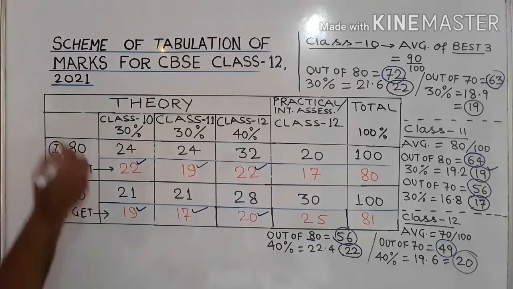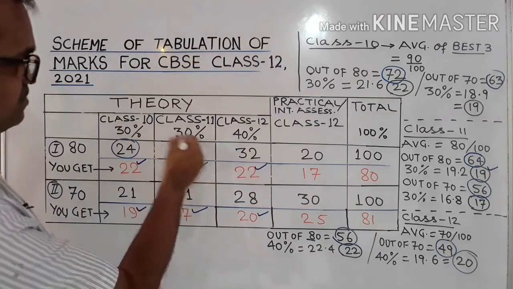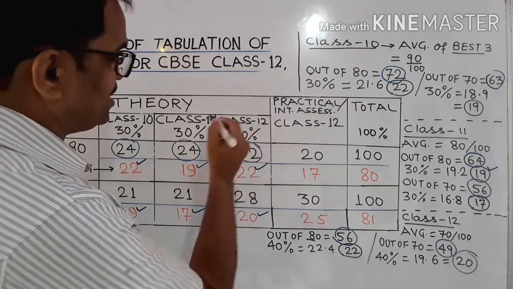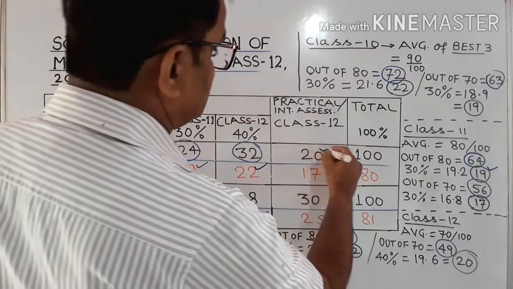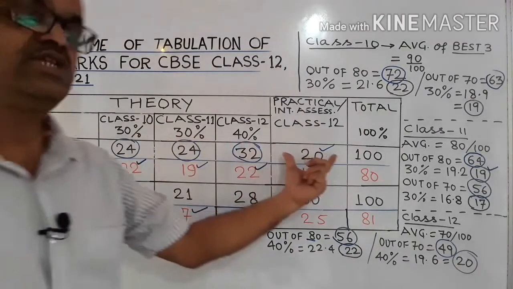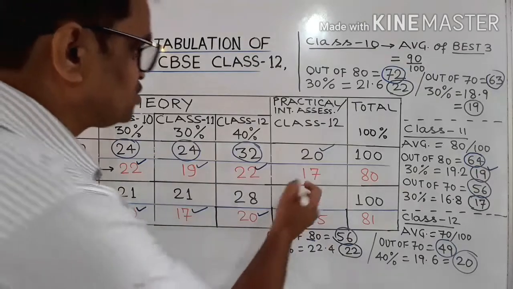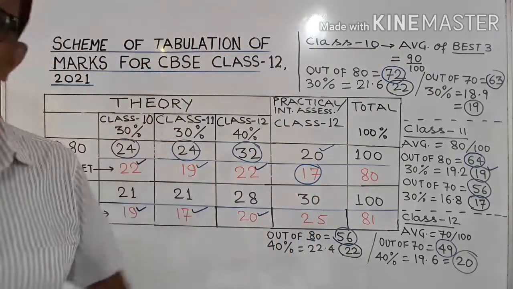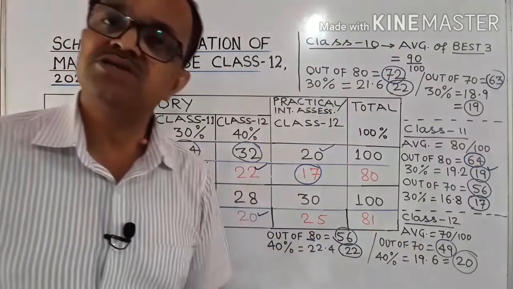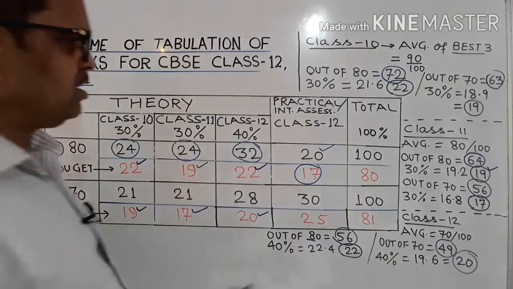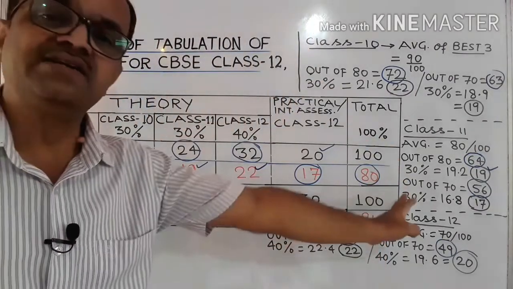If the 80 marks is divided into 24, that is 30% of class 10, 24, 30% of class 11, and 32 that is remaining, that is 40% of class 12 exam. And suppose 20 marks is the practical in the 80 theory paper, and adding everything together, suppose you got 17 marks in practical or internal assessment examination that is already uploaded on the CBSE portal by the school. Now the total it is 80, your score would be 80, I mean you got 80% marks.